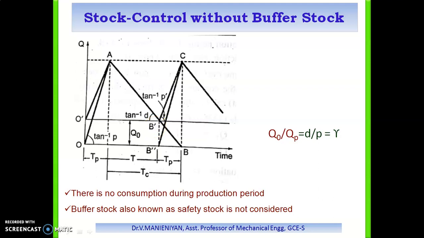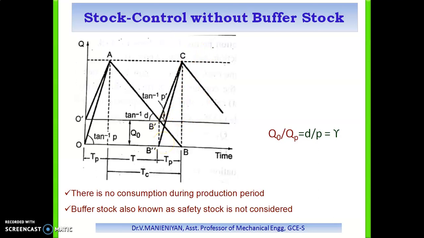It represents the safety stock, and the stock will not fall below Q dash at B double dash.